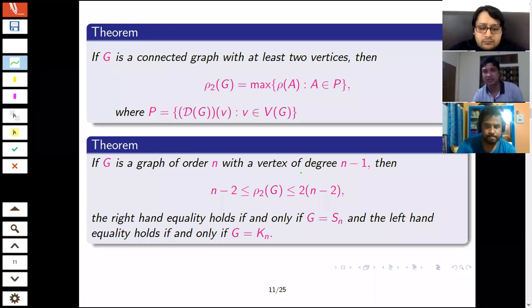If I consider a graph having a dominating vertex, that is, a vertex which is connected to all the other vertices, then the lower bound is n minus 2 for the second largest one, and the upper bound is 2 times n minus 2. The lower bound holds for the complete graph, and the upper bound holds for the star graph.